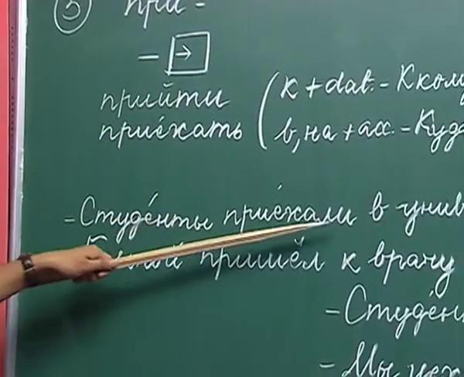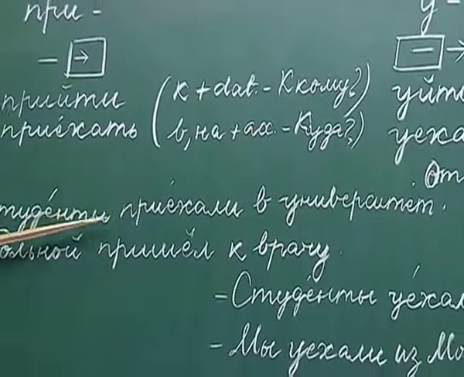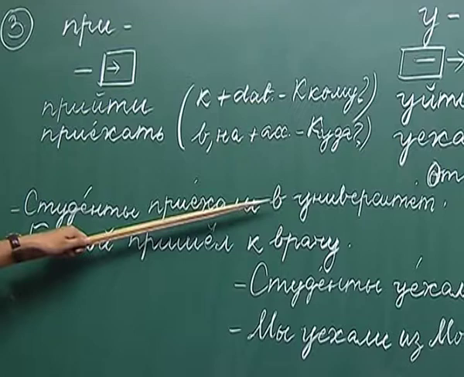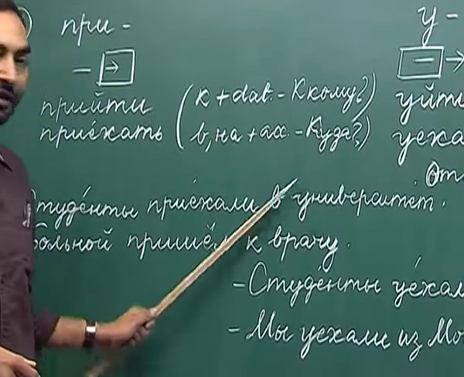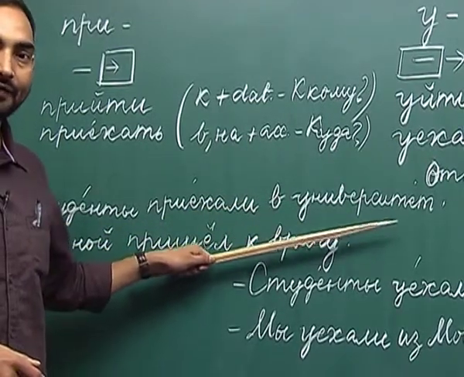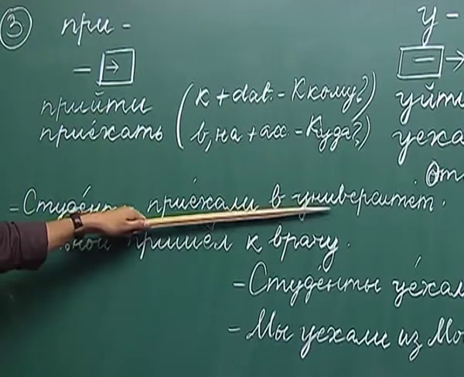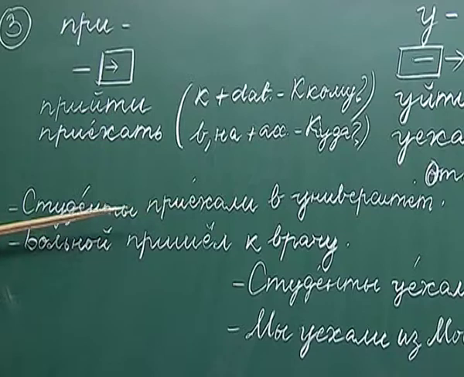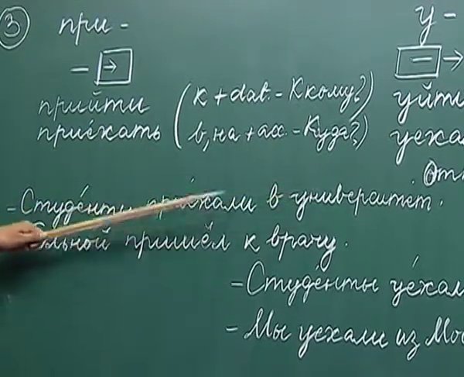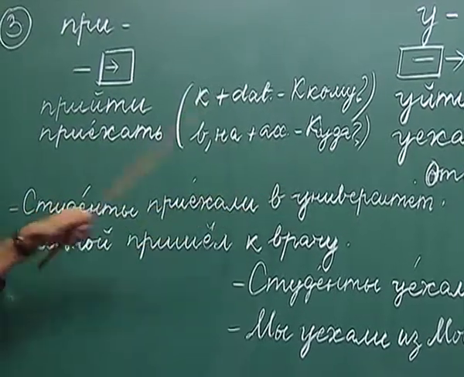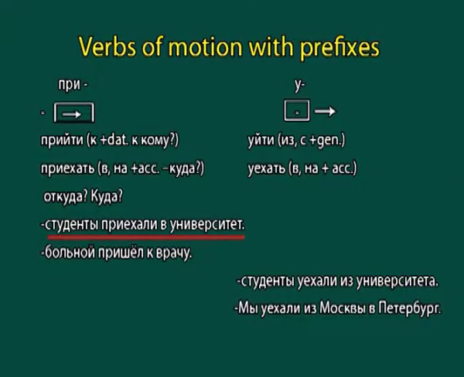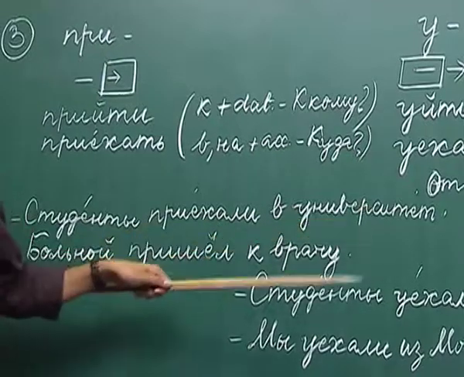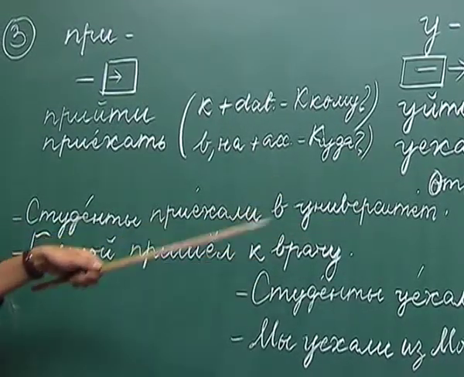Студенты приехали в университет. Here, приехать has been used with the preposition в and the accusative case of the noun университет. It answers the question куда. So, what question can you ask from this sentence? Куда приехали студенты? Where did the students arrive?